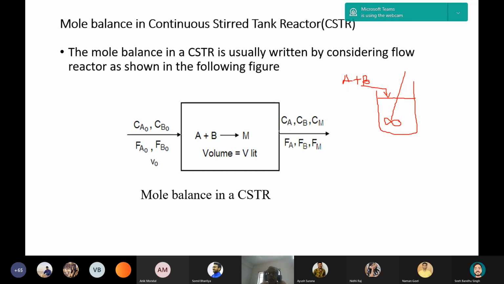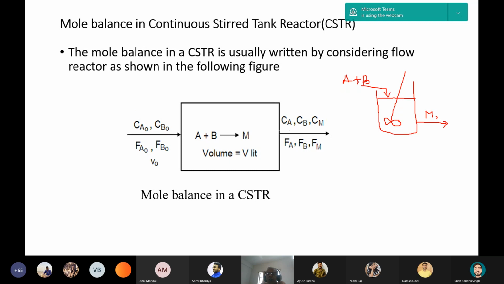A plus B producing M, a product. So in the outlet, you will observe product plus unreacted A and B. You can write A and B also. And this is the symbol of a CSTR. That is, one stirrer will be there, one inlet and one outlet.